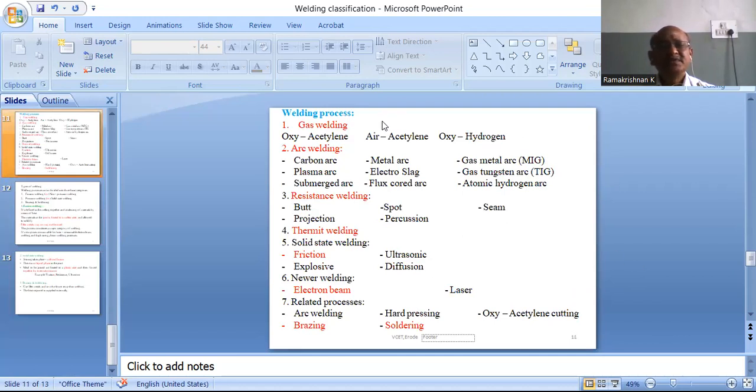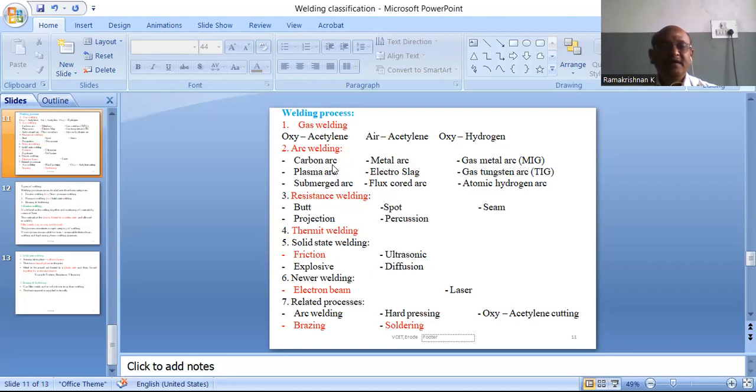In the welding process, there are many types. One is gas welding. The system makes use of a mixture of two gases. Normally, an oxygen-acetylene mixture is mostly used, but an air-acetylene mixture and oxygen-hydrogen can also be used. Arc welding.